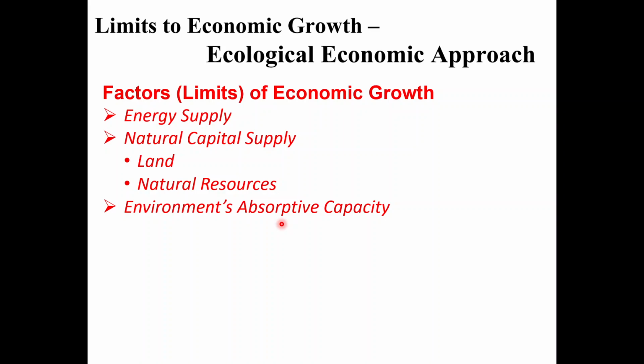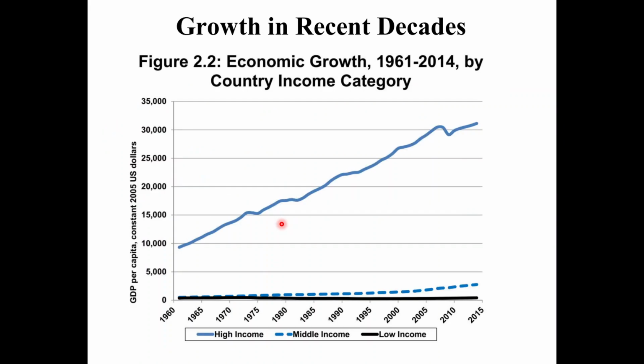All right. A couple more graphs to emphasize this idea of limited growth. We see this economic growth, and we see the high income countries, and this is a story that I think we're all pretty familiar with. Even though living conditions are getting better for the middle income and even the low income, the high income countries benefited much more.